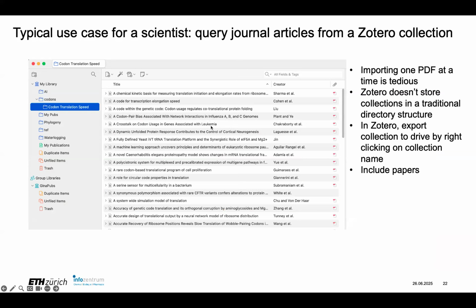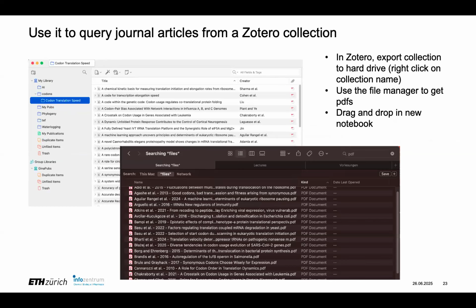So to get these into NotebookLM, I had to export them. If I go to my collection, right click, export onto my directory, my file system, then I have a directory and I can use the file manager to find all the PDFs in that directory.